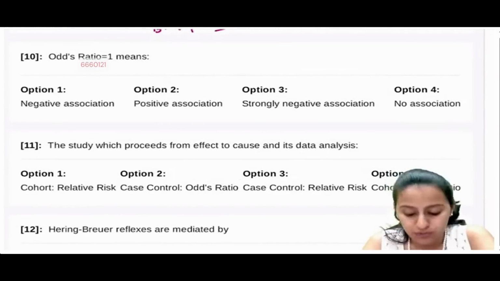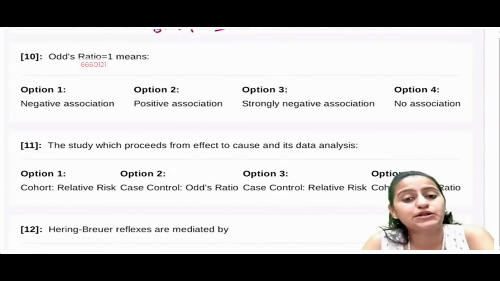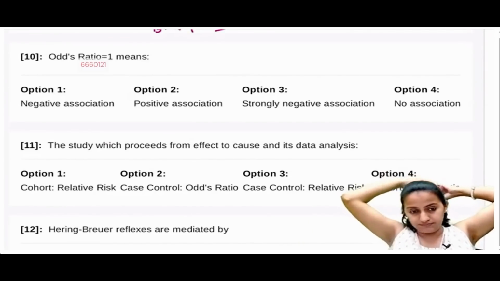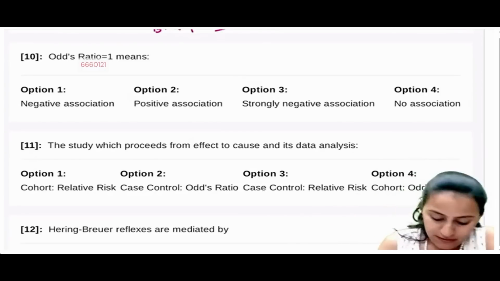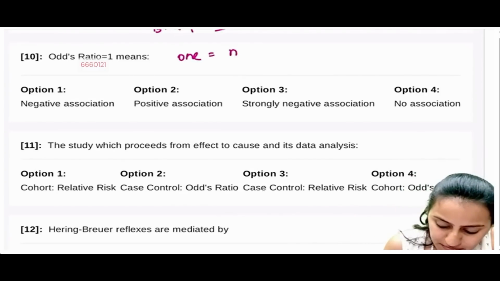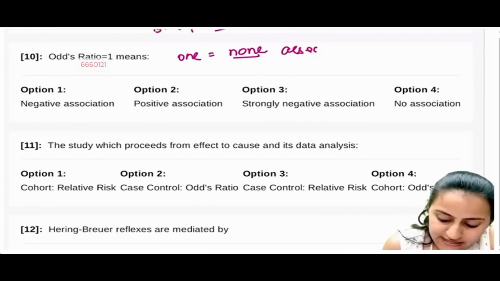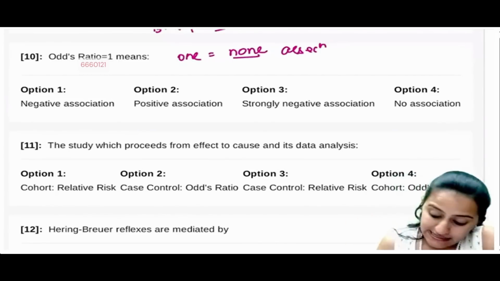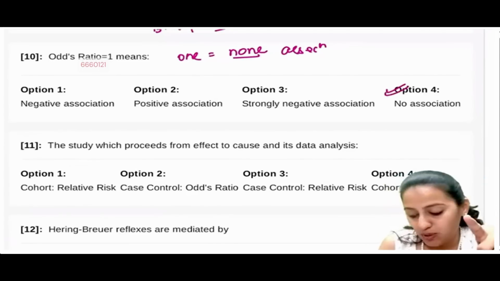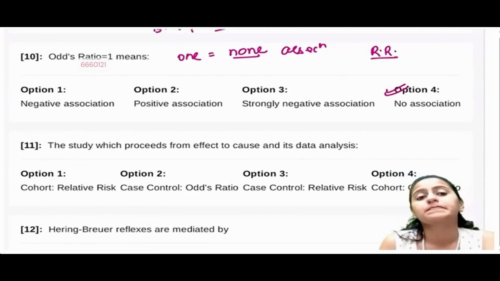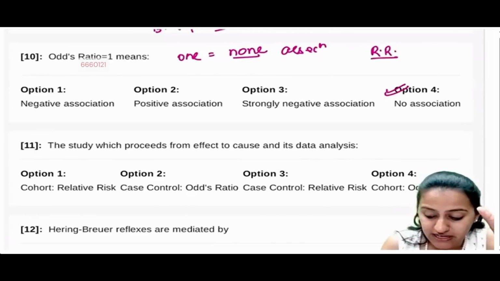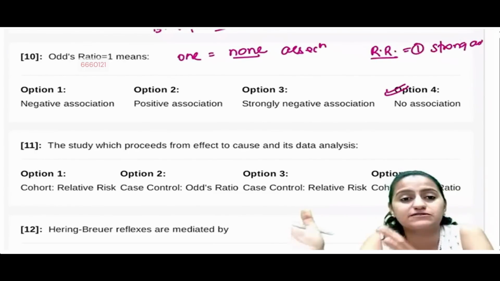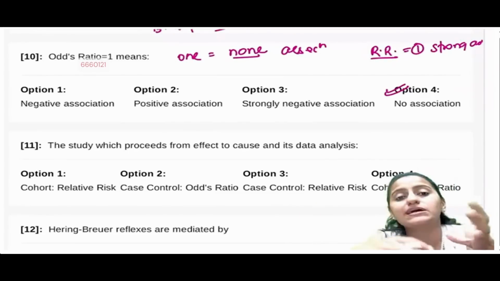Odds ratio equal to 1 means what kind of association is it? No association or positive association? Yes. Remember, in odds ratio, 1 means none. If the odds ratio is 1, that is basically no association. But if it was for relative risk, if the relative risk is 1, that means it is strongly associated. There's a positive association between two factors like smoking and lung cancer.